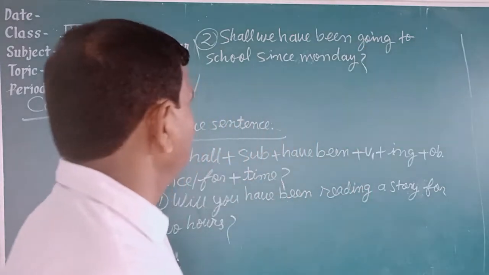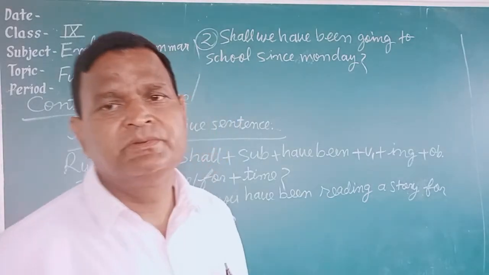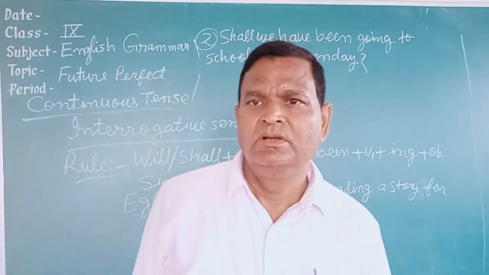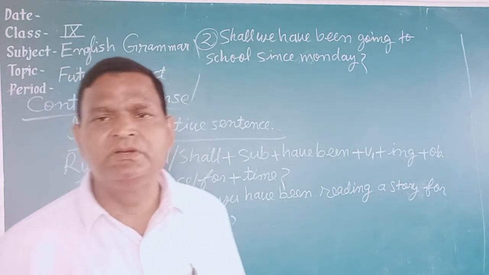Shall we have been going to school since Monday? This is an interrogative sentence started with a helping verb. You will write these rules in your paragraph. Now one rule is left.